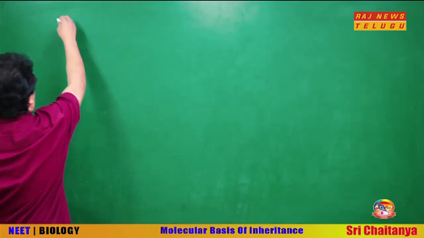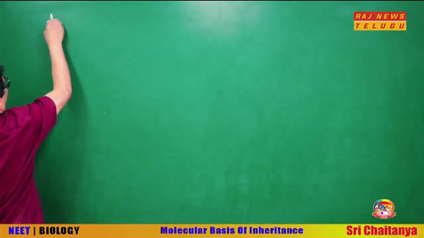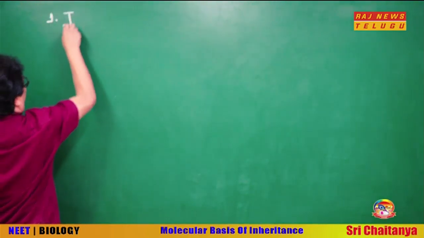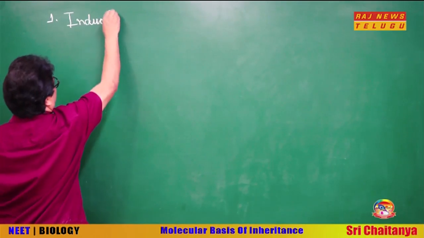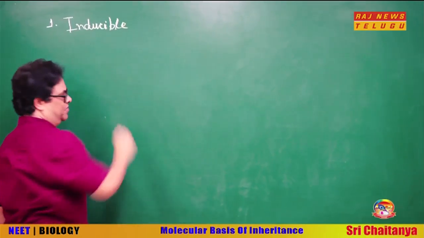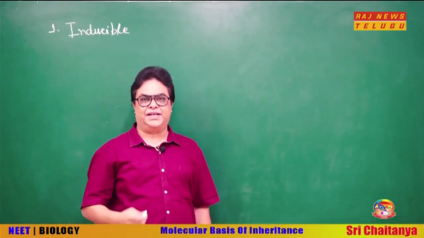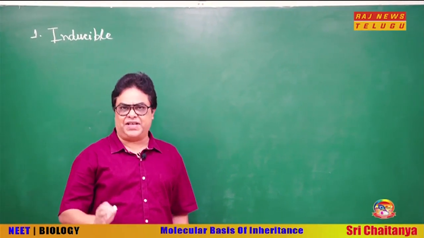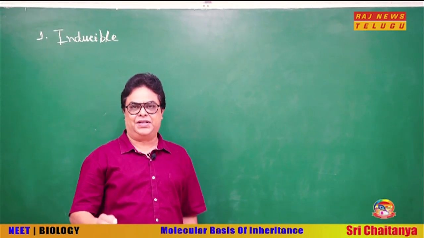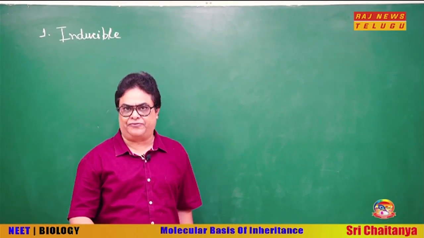First of all, inducible operon. Why we are calling it as inducible operon? Because you see, in the absence of lactose, the operon remains switched off.